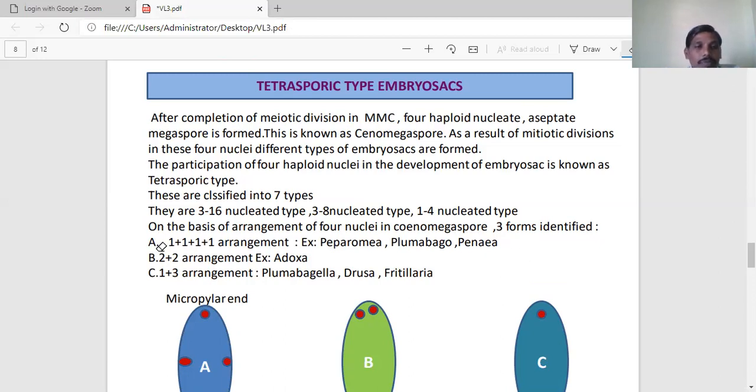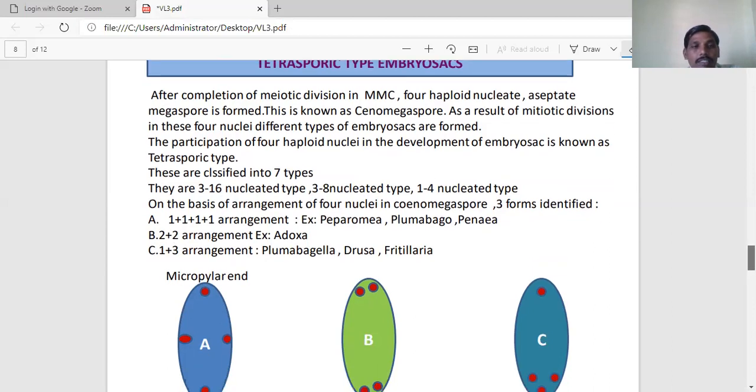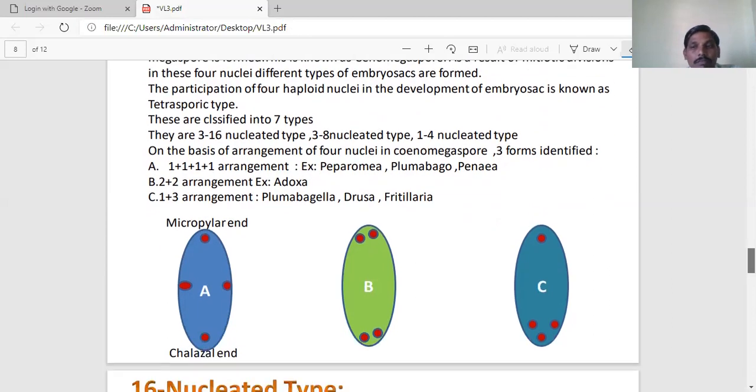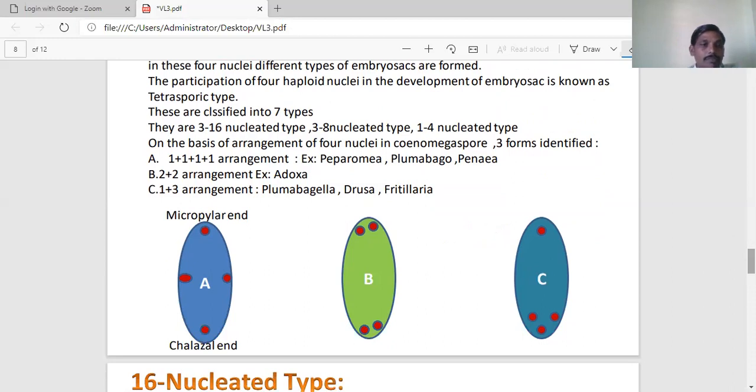For example, in a few plants, these 4 haploid nuclei are arranged in 1 plus 1 plus 2 arrangement: one nucleus towards the micropylar region, one towards the chalazal end, and the remaining 2 in lateral positions.